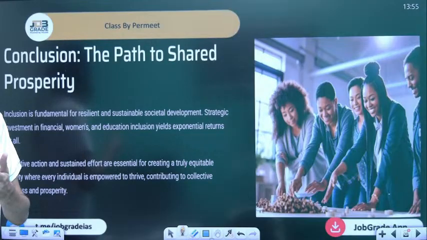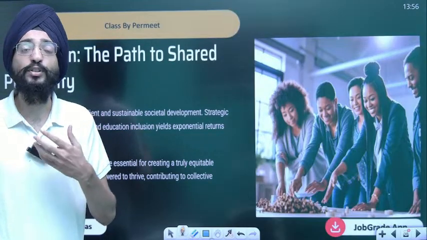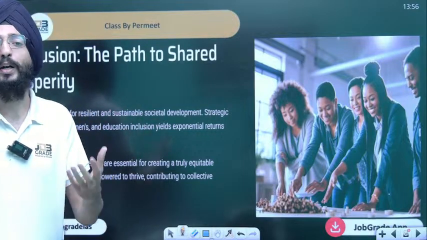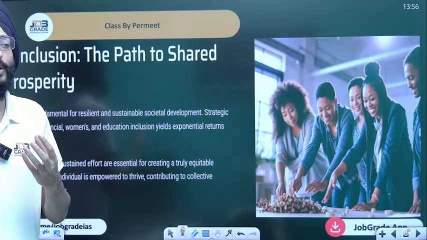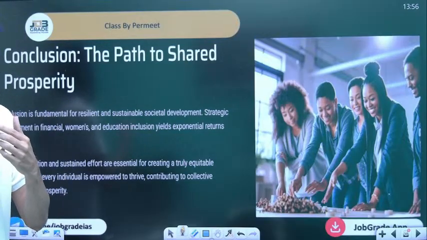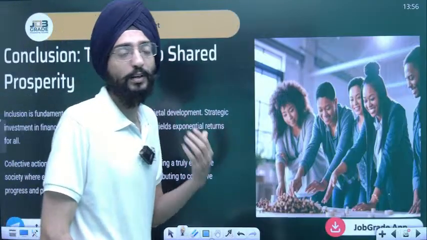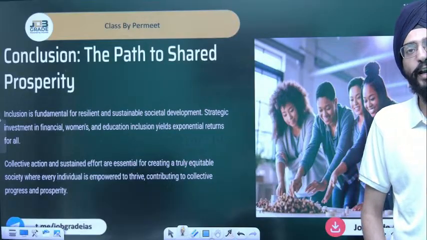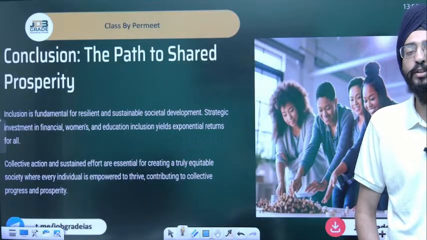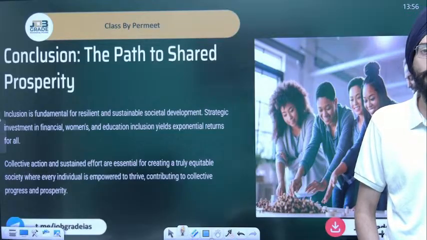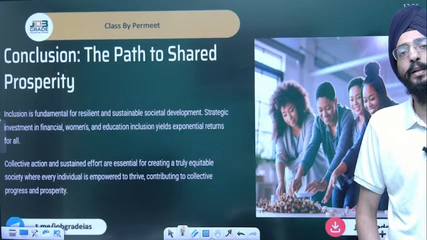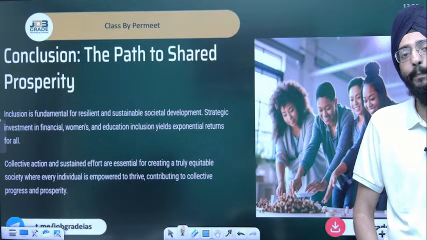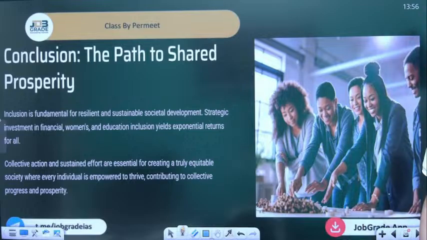Again, how can you include transgenders out there? By shifting the thought process, by making them educated, by helping them to eradicate the generational poverty and the stigma that's been associated with transgenders. That's how you create things. Education is very important because nowadays people become celebrities through social media activities, and a lot of people have done that, but for a lot of people, education is still a route to uplift their social and economic status. That's still a major route, especially in India.